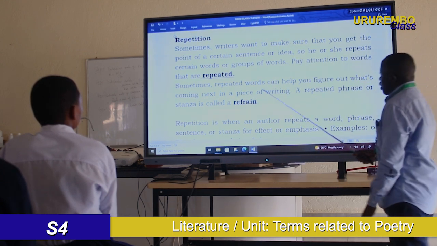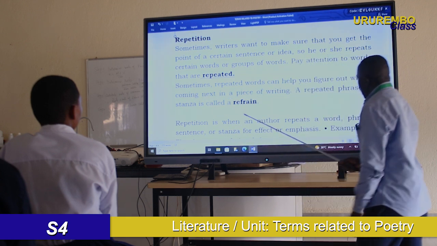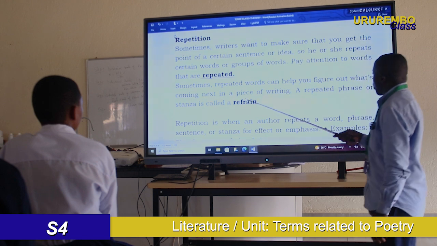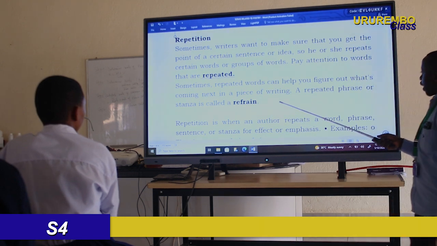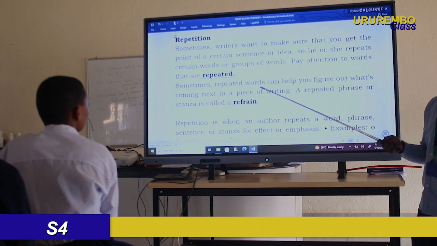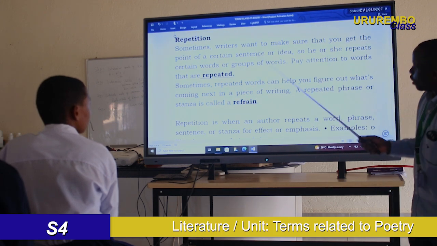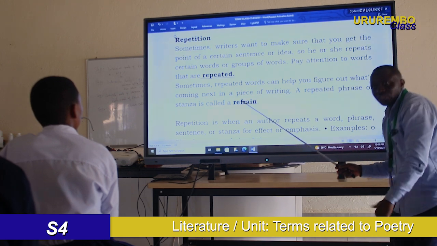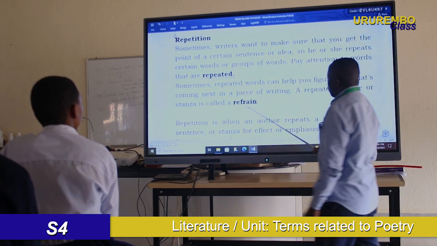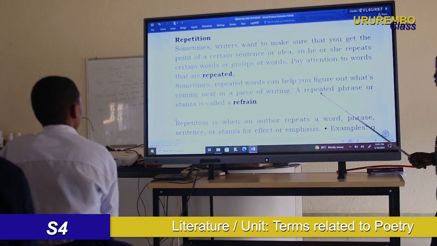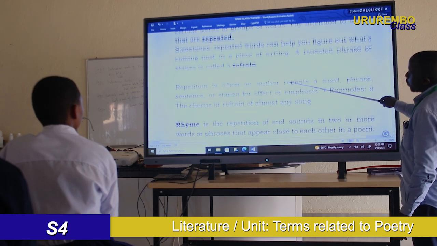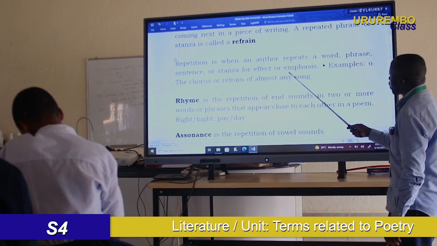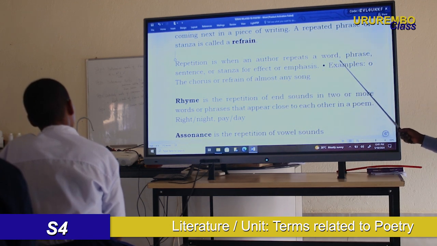Okay? So that's repetition. And also you can see here now, can you see? When a phrase or a stanza, or a line, is repeated, it is called a refrain or chorus. At the end of each stanza will be called refrain or chorus. Now repetition is when a writer repeats a word, a phrase, a sentence, or a stanza for effect or emphasis.